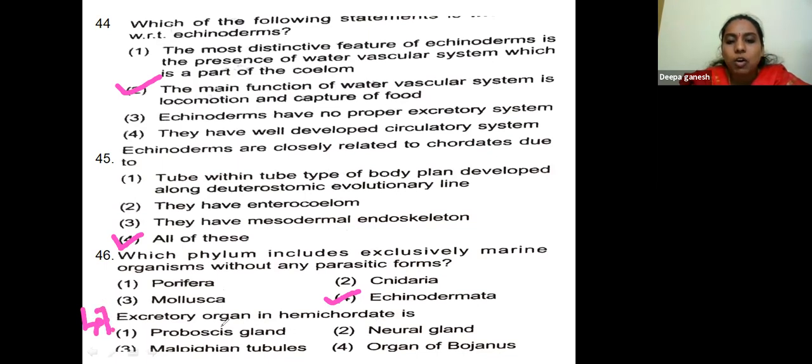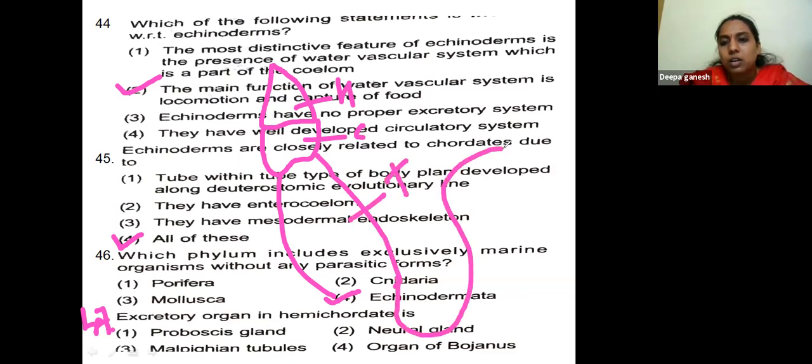The excretory organ in Hemichordata is called... Balanoglossus is the example. This is the body of Balanoglossus. This is called the head, this is the tail, collar, and this is the trunk. Here we come across the presence of gills.